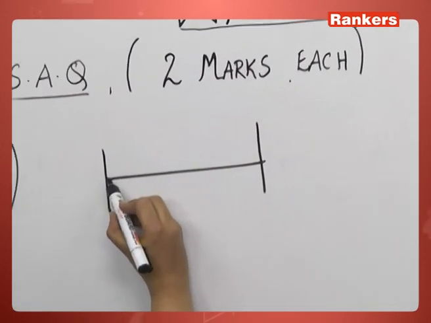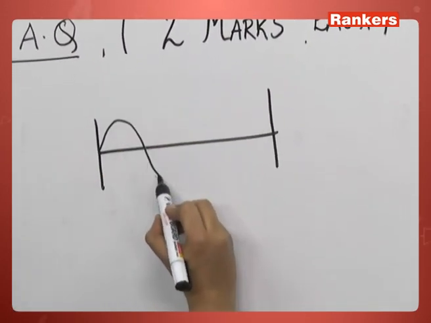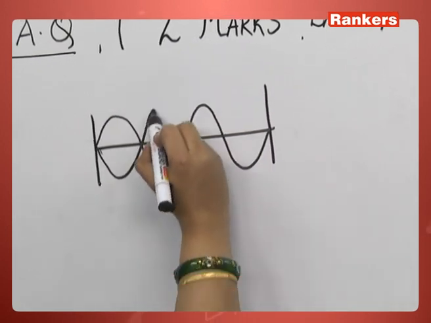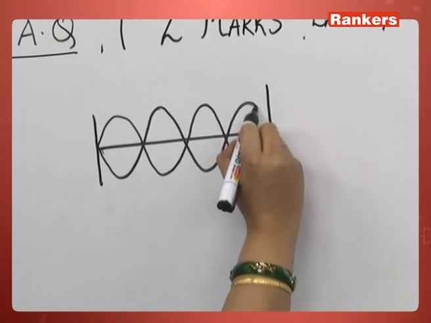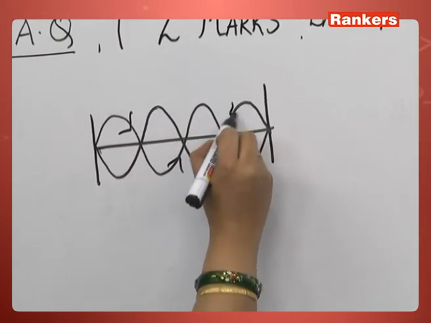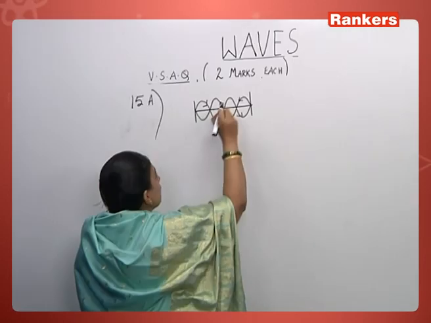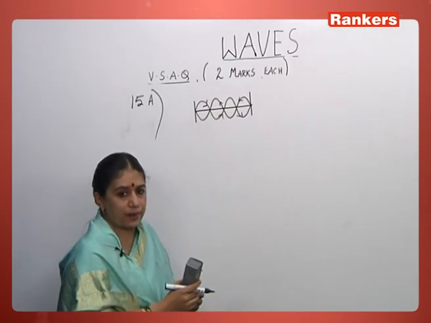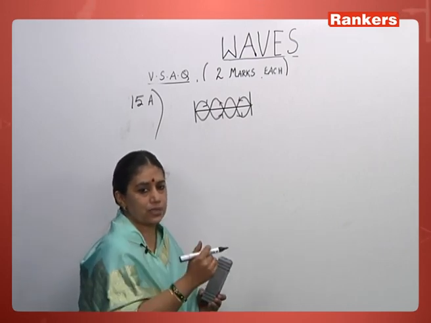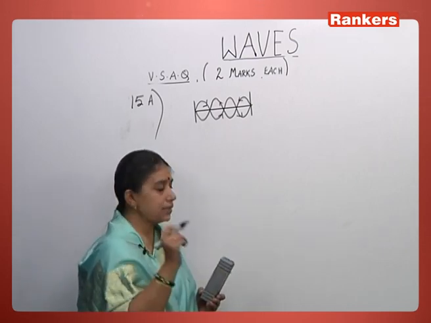Just draw that and again draw stationary waves depending upon how many ever loops you can form, the fundamental being one loop. They can go anywhere between 1 to 2, 3, 4, any number. So what are basically formed are stationary waves.